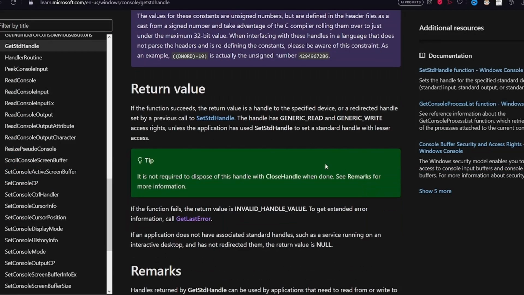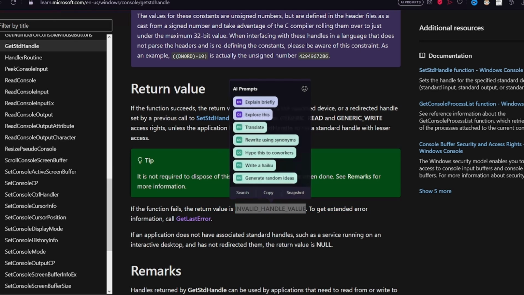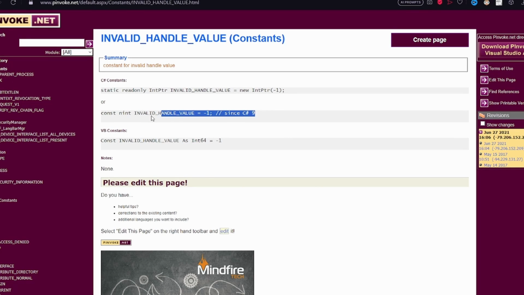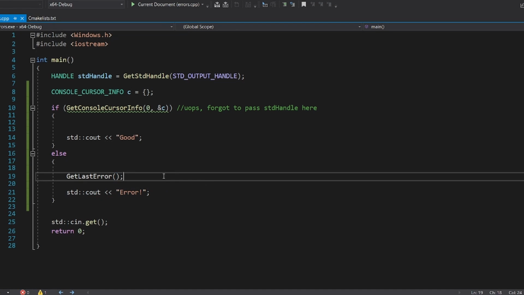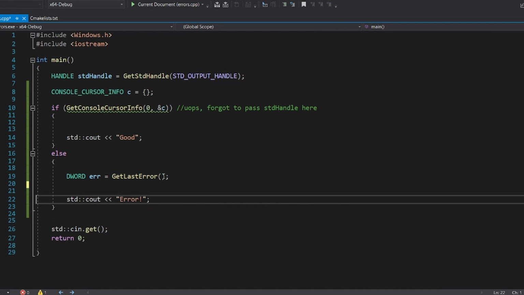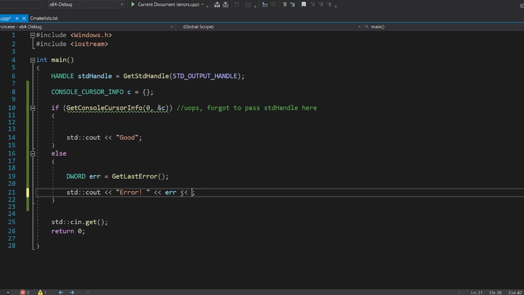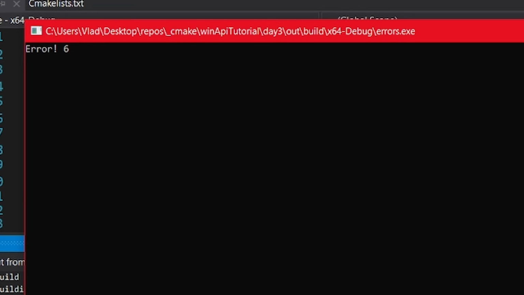It is worth knowing that not all functions return 0 on fail. GetStdHandle returns an invalid handle value on fail. That is a -1. Now, to get information about the error, you need to call GetLastError. This works with all Windows functions that I know of, and it will return an error code.